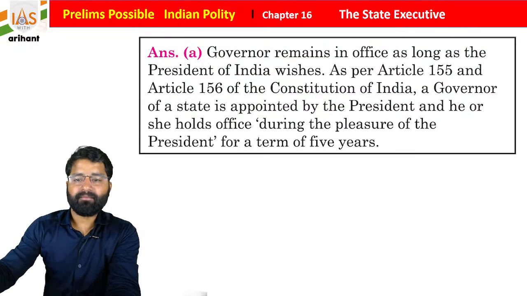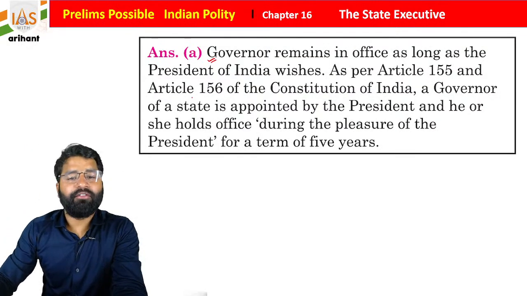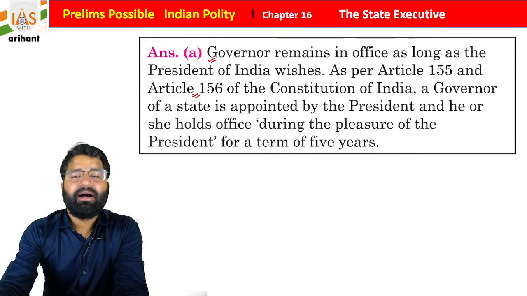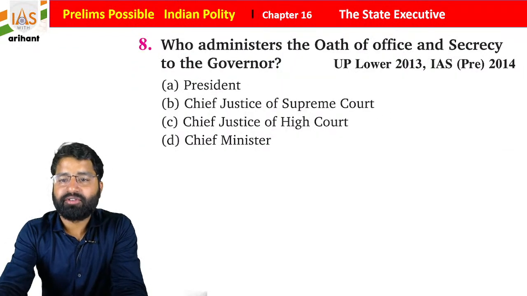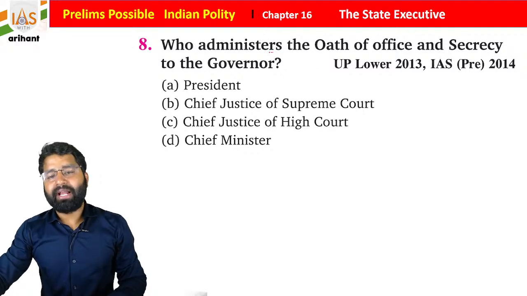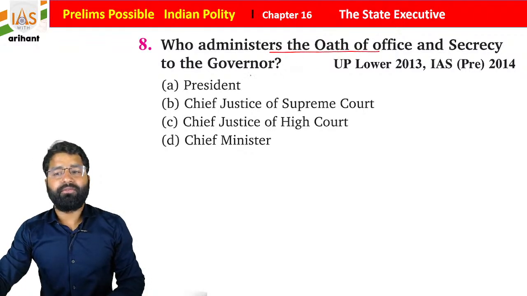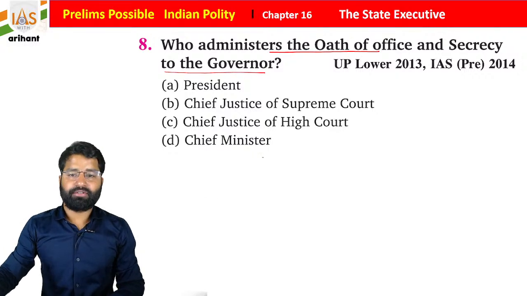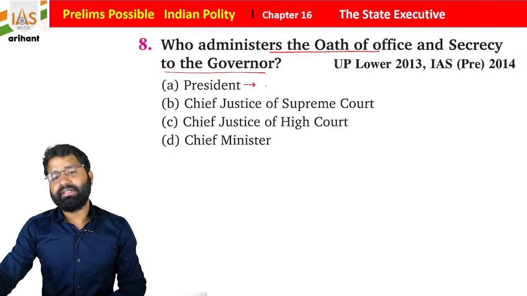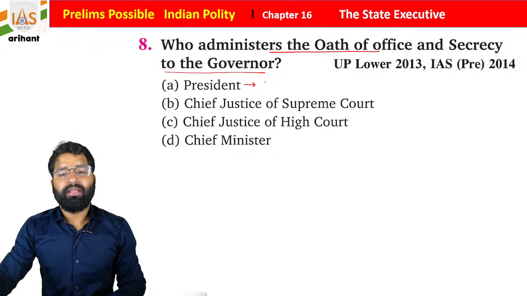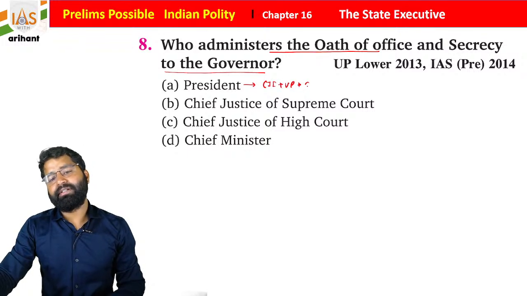Okay. Now, he holds office up to the pleasure of the President under Article 156 of the Indian Constitution. It is mentioned who administers the oath of office and secrecy to the governor. So the President is basically conducting the oath for whom? Basically the Chief Justice of India, Vice President, Council of Ministers, and Prime Minister of the country.